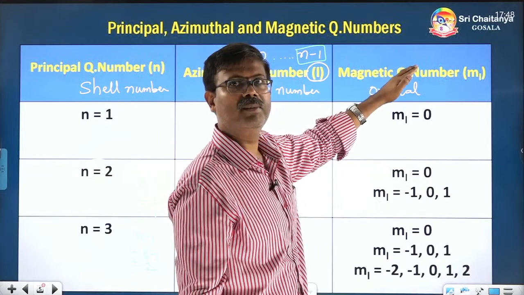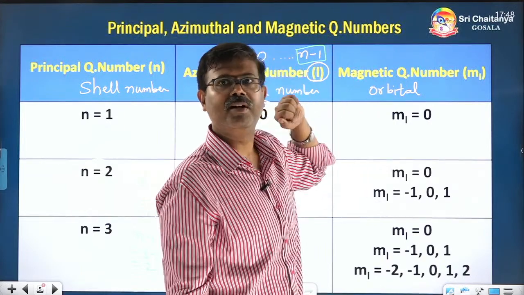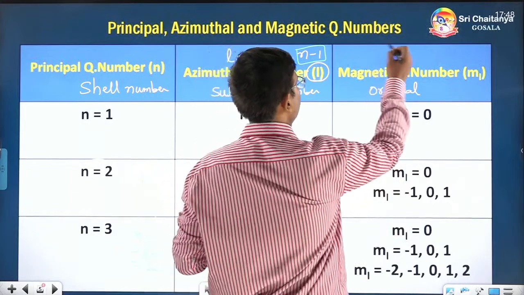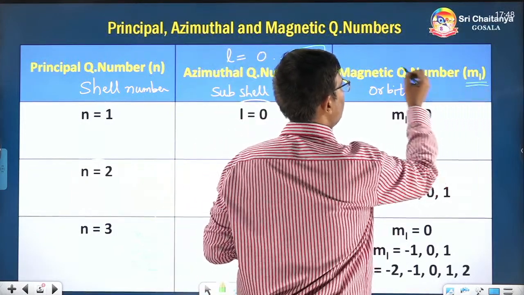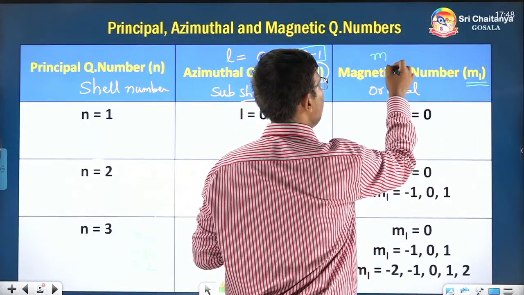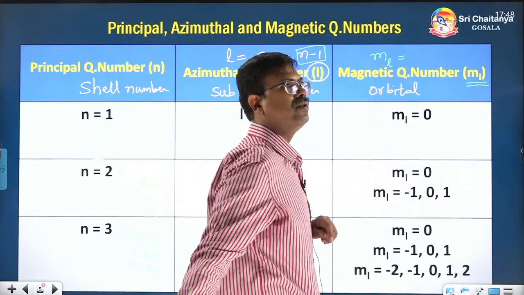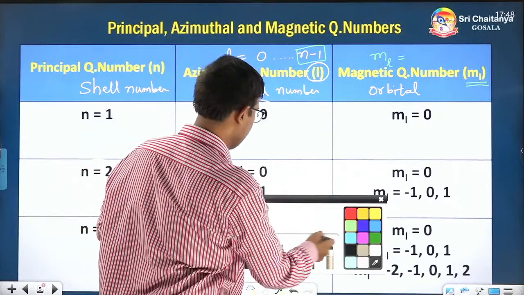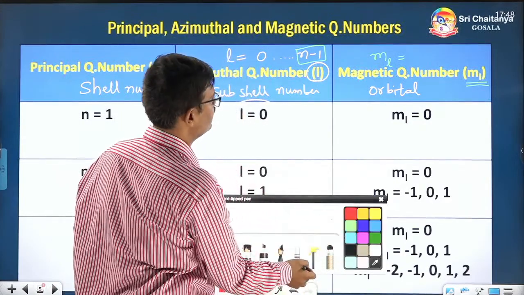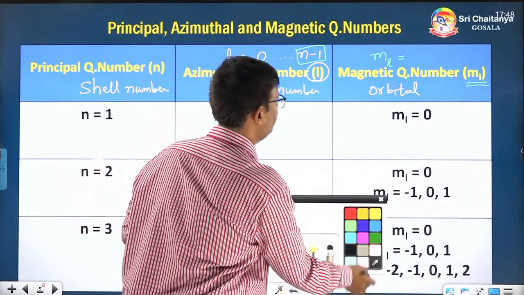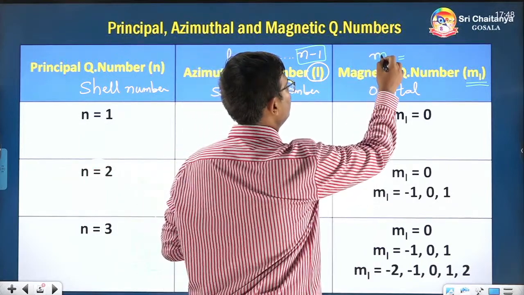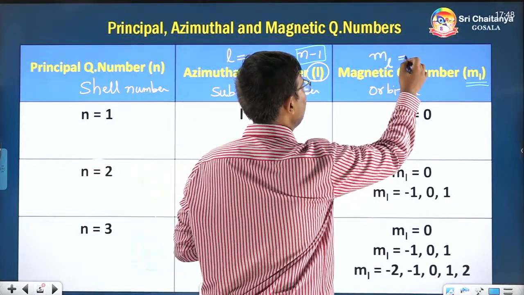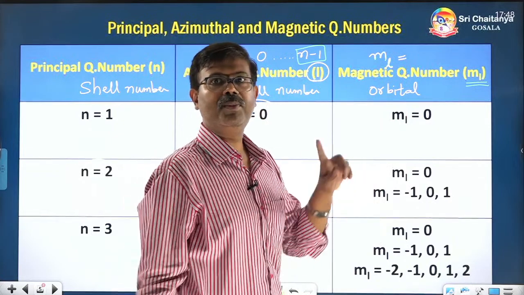The magnetic quantum number, its notation is ml, and the ml values depend upon the L values.